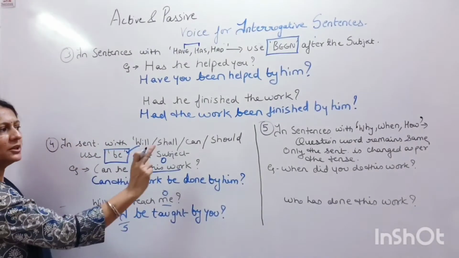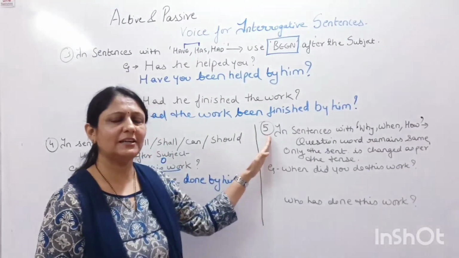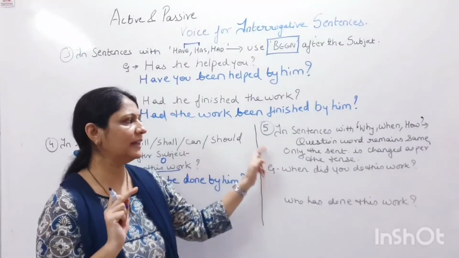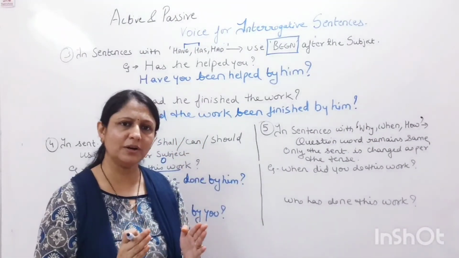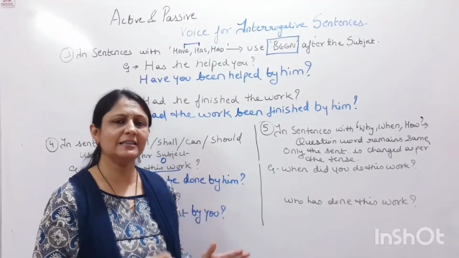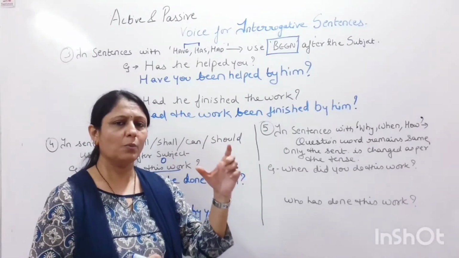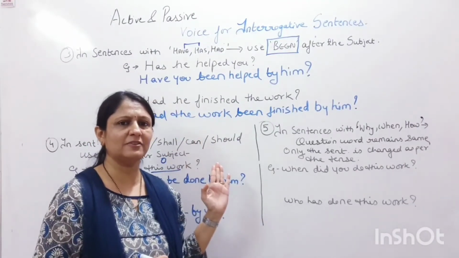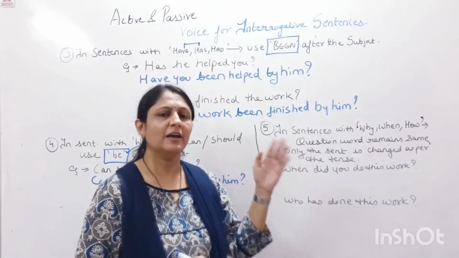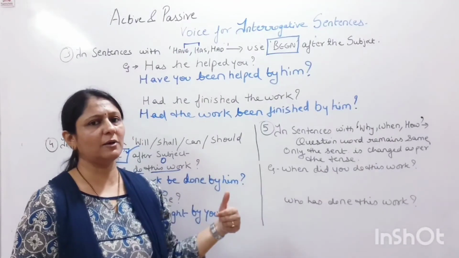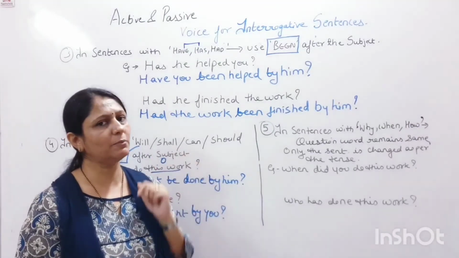And now coming to the last rule of interrogative sentence. When an interrogative sentence starts with a WH word like why, when, or even the word how, the WH word remains the same in the sentence as it is. The remaining sentence changes as per the rule of tense. What we have studied in the normal active passive sentence, what the change is for simple present, that will be the change for simple present. If the sentence is in simple past tense, it will apply the rule of simple past tense for the interrogative sentence beginning with a WH word.